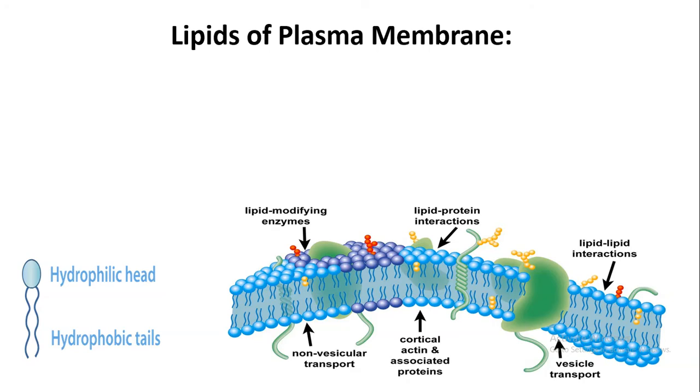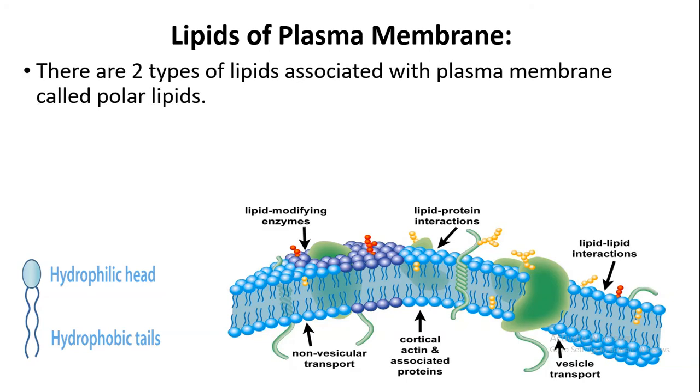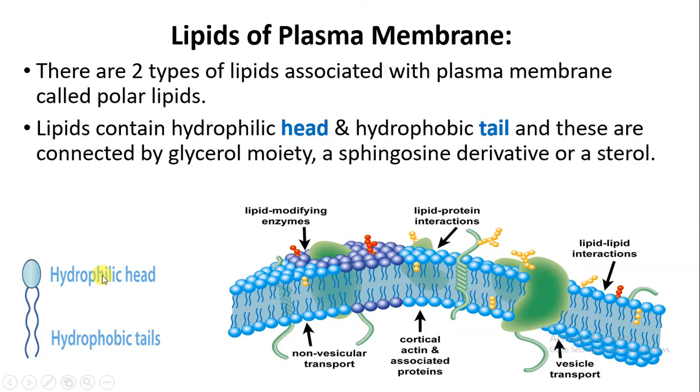Next, we will talk about the lipids which are present on the plasma membrane. There are two types of lipid associated with plasma membrane, you can say polar lipids also. Here, the lipid contains a head, which is hydrophilic. It means it is water loving, always towards the water. As you can see in the membrane, there is water outside the cell and water inside the cell. So in contact with water the heads will always be present, because the heads are always hydrophilic, always water loving.